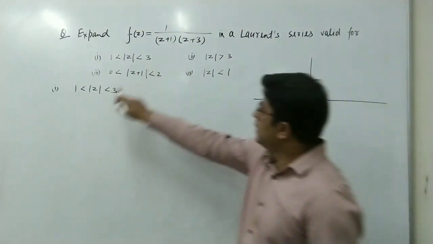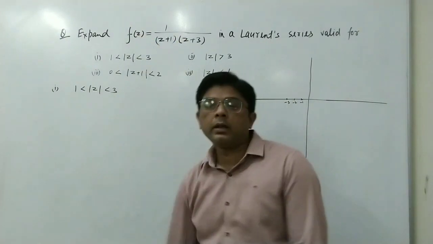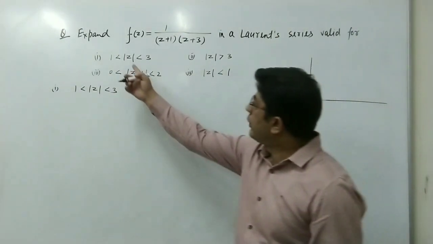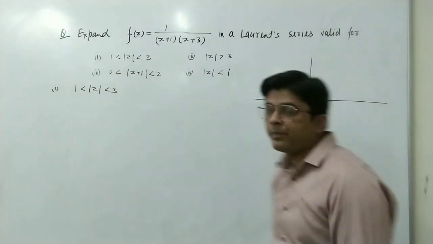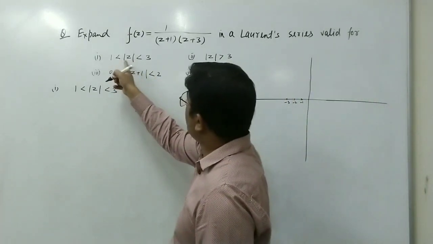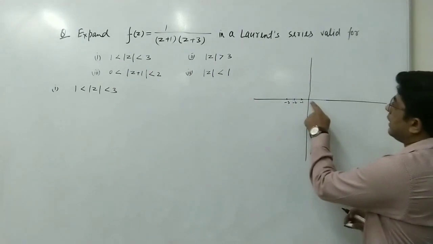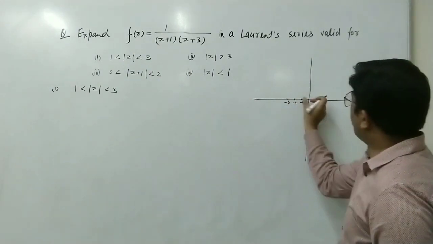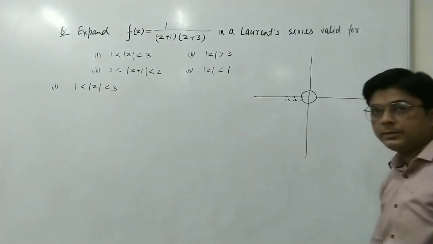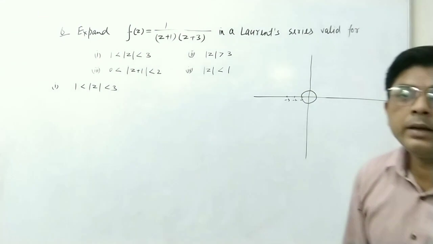Now the first case is we have to expand this series in this region, 1 less than mod z less than 3. So first we see what this region is. Mod z means we have to take a circle with center at origin. Suppose we take a circle with center at origin, and the radius of the first circle is 1 and the other circle is 3. So a radius of 1 means the circle will be here, like this. And now we make a circle with radius 3 centered at origin.